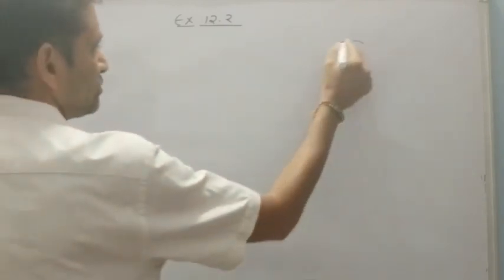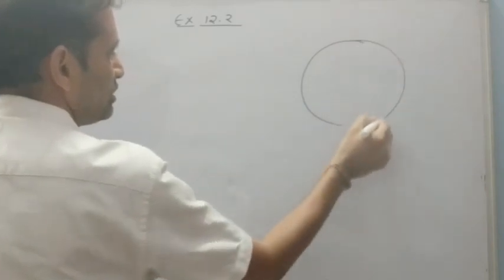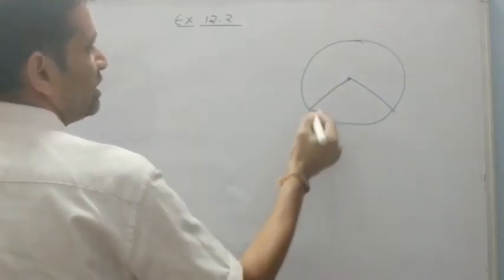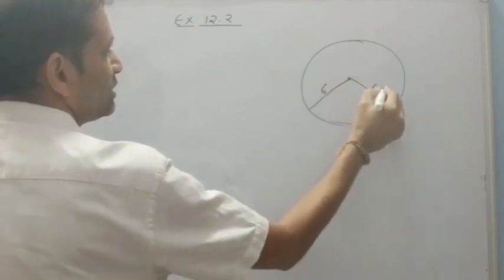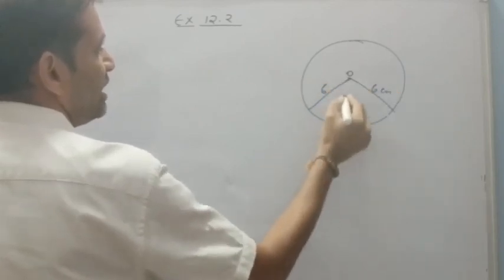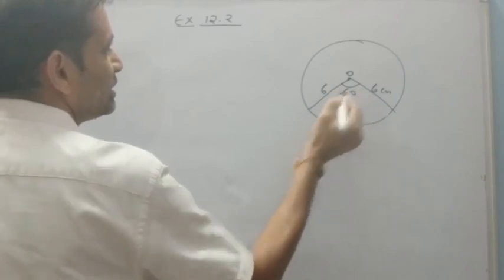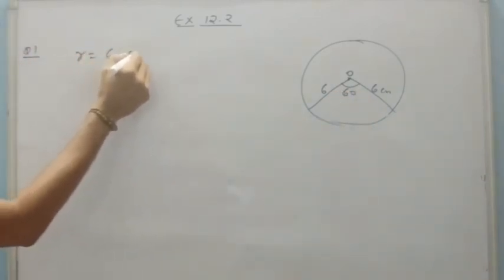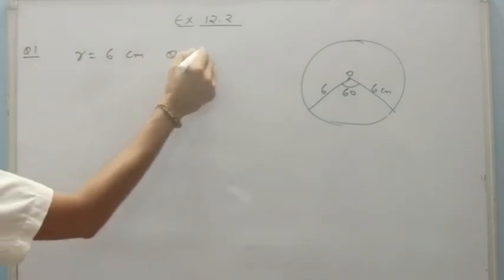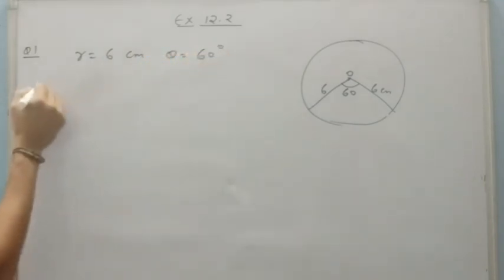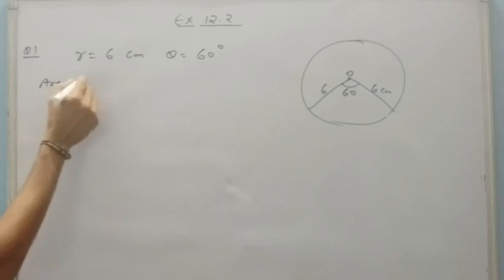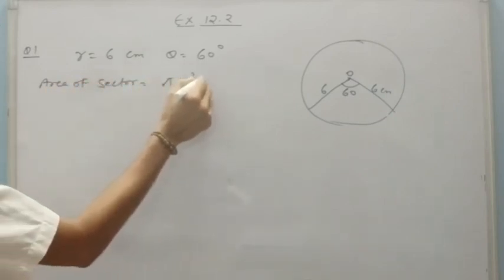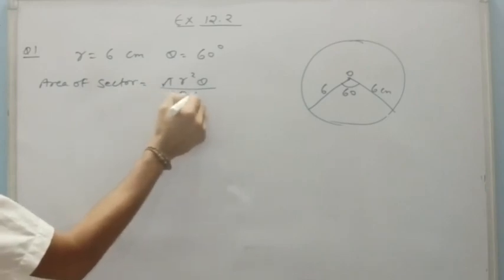So just for understanding that question, there is a circle, we have to find the area of this sector having radius 6 centimeter and the angle is 60 degree. So we can say here r is 6 and theta is 60 degree. So area of sector is pi r square theta upon 360.